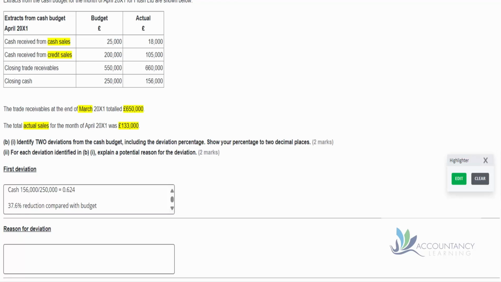Now, what's the reason for this? Well, it's a combination of what we've been talking about so far, that we have worse credit control, we've not collected the money from our credit customers, and we sold fewer things in terms of our cash sales.